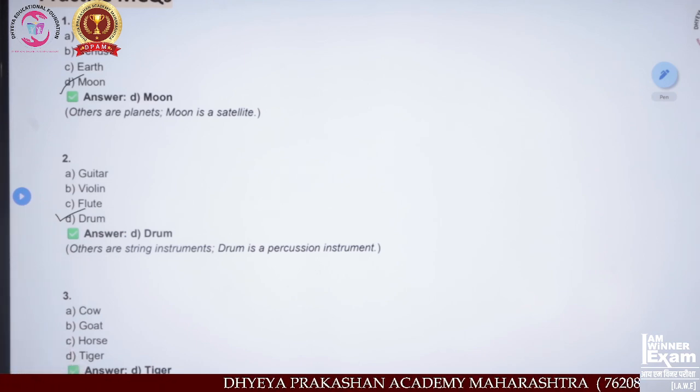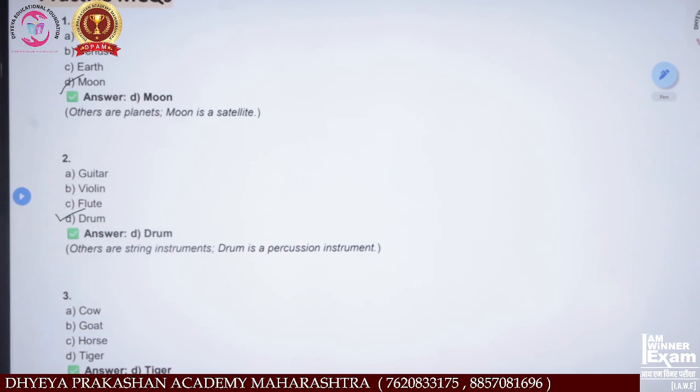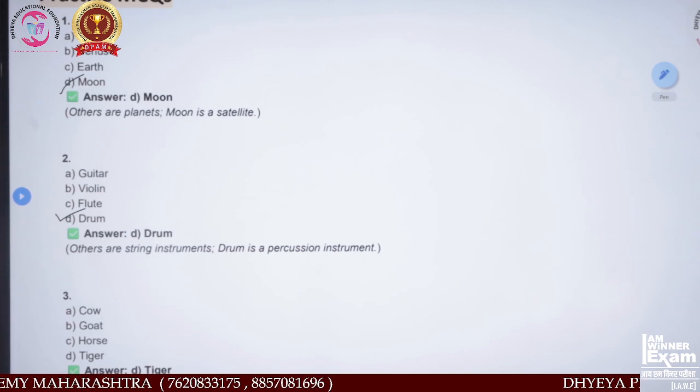Next question. Option A cow, B goat, C horse, D tiger. Which do you think is the odd one out? Cow, goat, horse, or tiger?